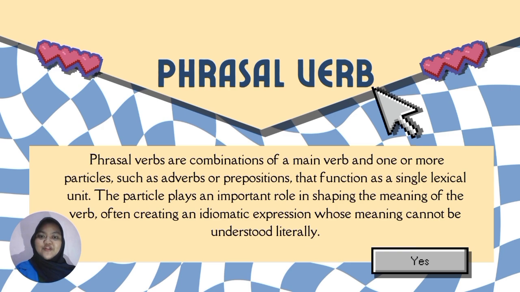Before we talk about transitive and intransitive phrasal verbs, let's first understand what phrasal verbs are. Phrasal verbs are a combination of a main verb and one or more particles, such as adverbs or prepositions, that function as a single lexical unit. The particle plays an important role in shaping the meaning of the verb, and in many cases, it creates an idiomatic expression whose meaning cannot be understood literally.